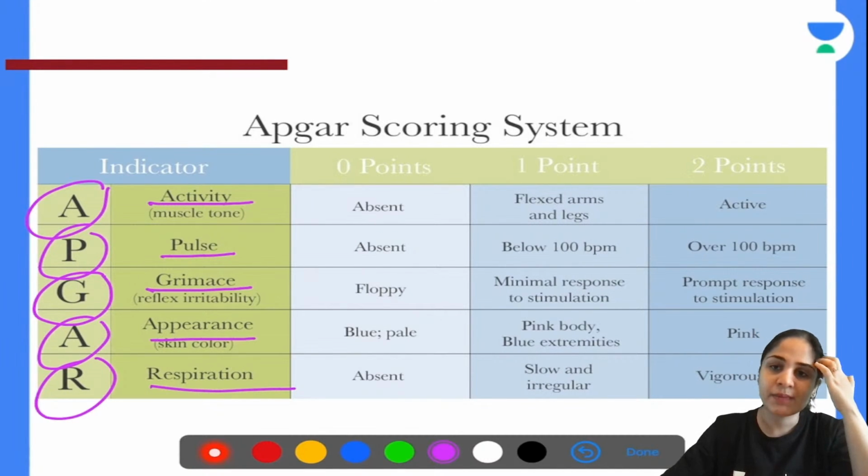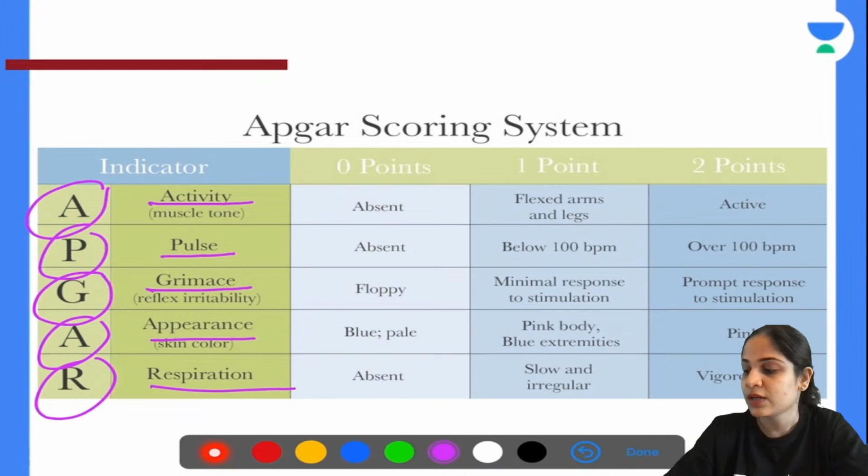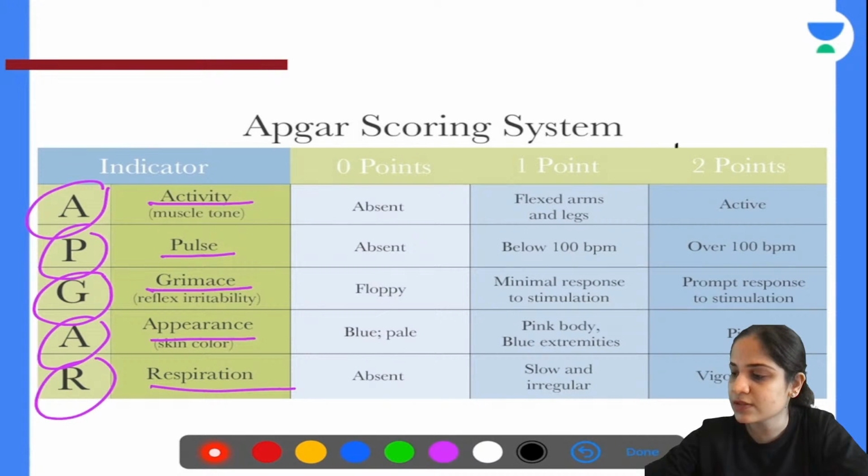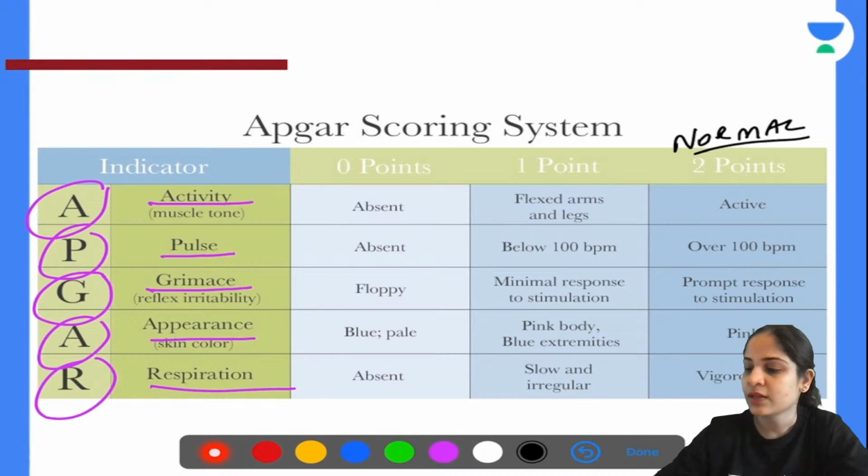Now, you all will say, ma'am, how to remember this? What is 0 points, 1 point, 2 points? I don't understand, ma'am. Now remember, if everything is normal, absolutely fine in the child, you will give 2 points for it. So if the activity, he is completely active, you give 2 points. Then if the pulse is over 100 beats per minute, which is normal, you give 2 points. Then if there is prompt response to stimulation, you give 2 points. If the appearance is pink, that is normal, you give 2 points. And if the respiration is vigorous, he is crying and breathing very well, again it is 2 points. So 2 points, 2 points, 2 points if everything is normal.